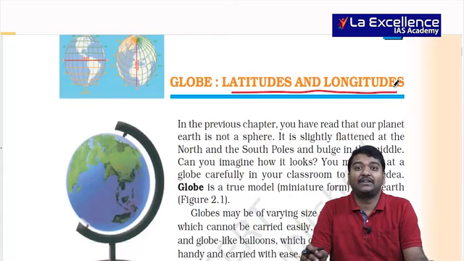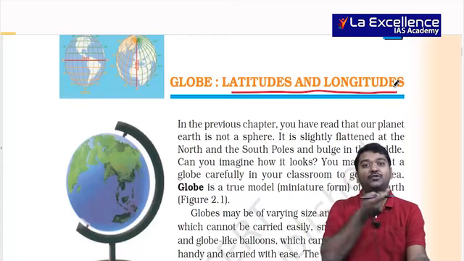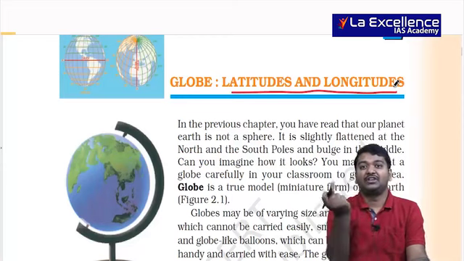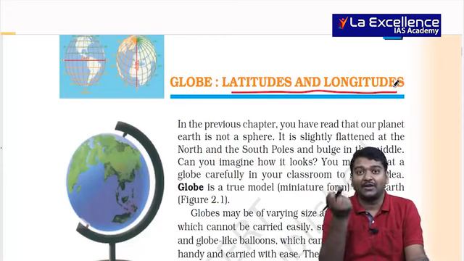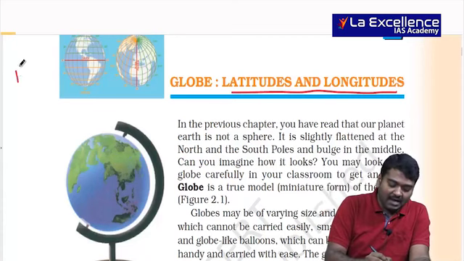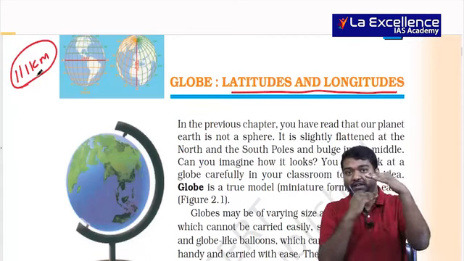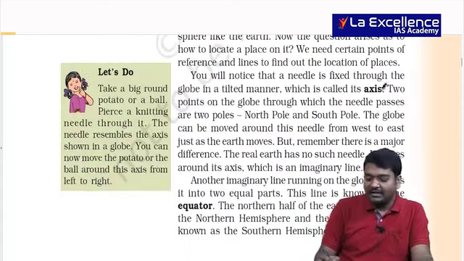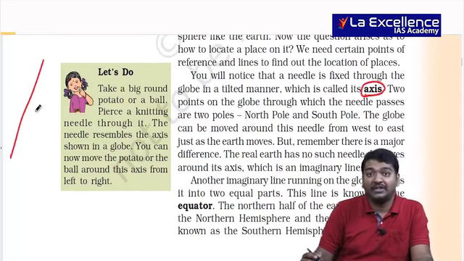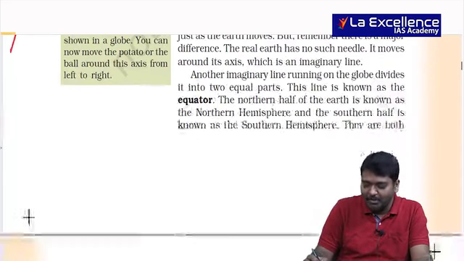And with the help of that, he started first to draw the equator, and then degrees were there, and each degree was made a latitude. And these latitudes are parallel, and we say that they have 111 kilometers difference between each latitude, right? And the tilt of the earth is called the axis. I have told you earth is tilted at 23.5 degrees. I hope you remember that, right?